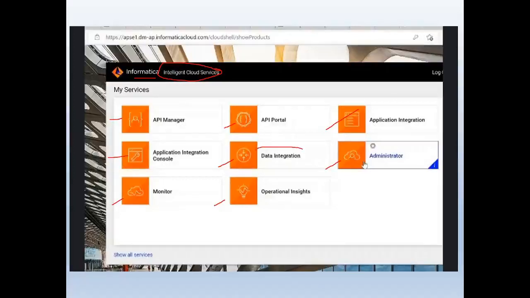If it is data integration, you can click here. If it is an application integration console, you can click here. Okay, this is just the application interface integration, you can click here. In integration also there are many types. So which type of integration do you want to use? Based on that, various services will be there. The user just needs to select it and start using it, once after registering and creating the account.